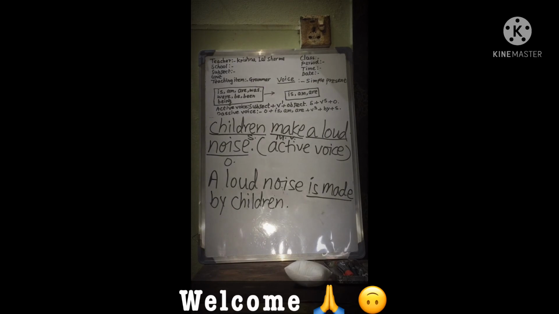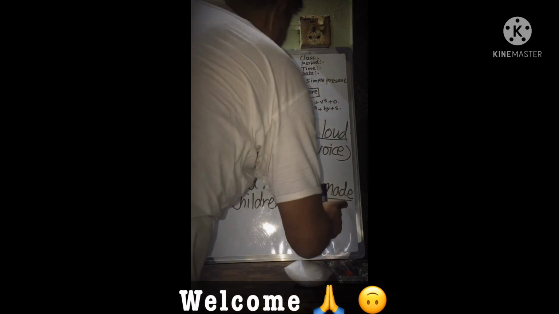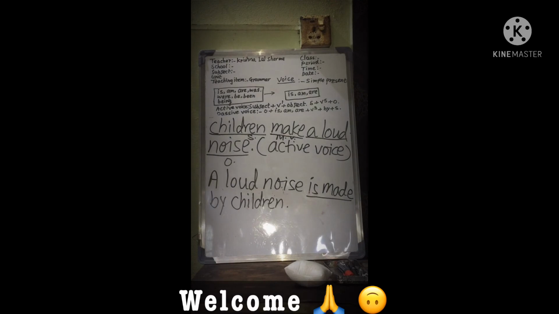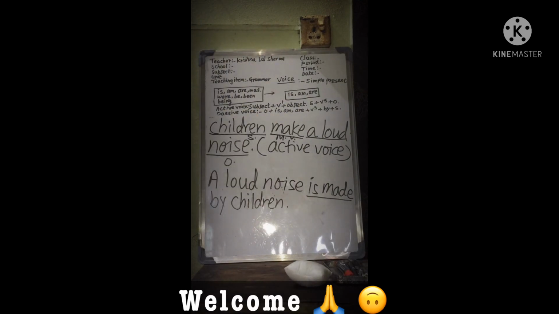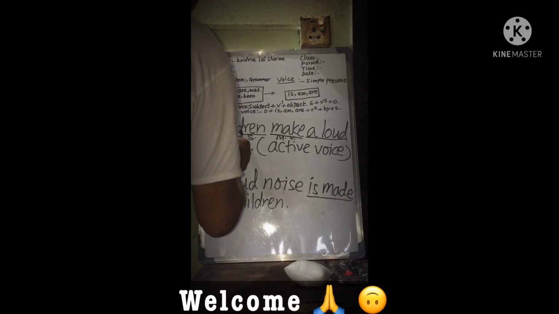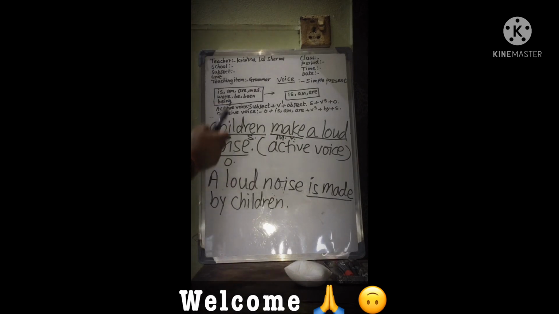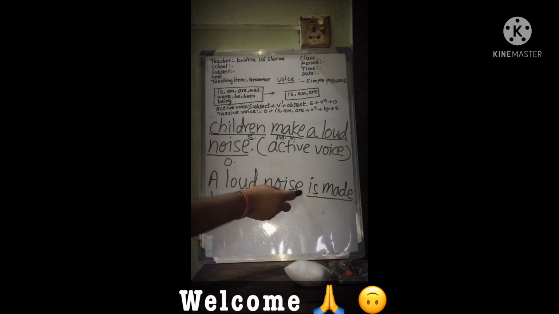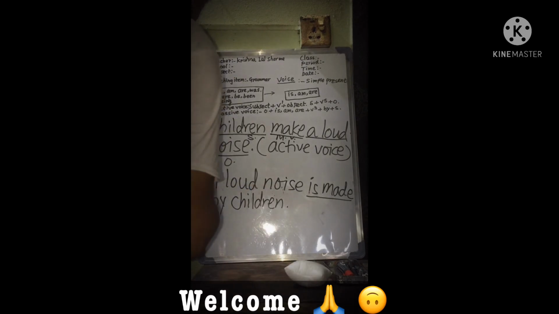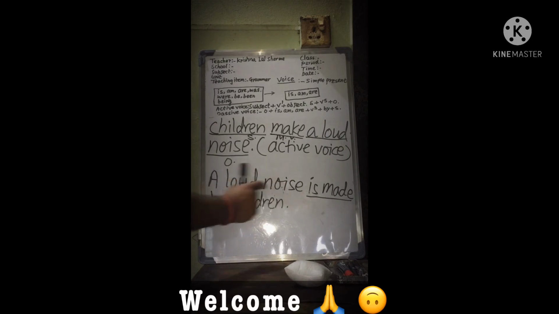The verb "is made" is said to be in the passive voice. The verb "make" is said to be in the active voice. In the first sentence, "Children make a loud noise," the subject children is active. They make a noise. In the second sentence, a loud noise is in the passive because children produce the loud noise.